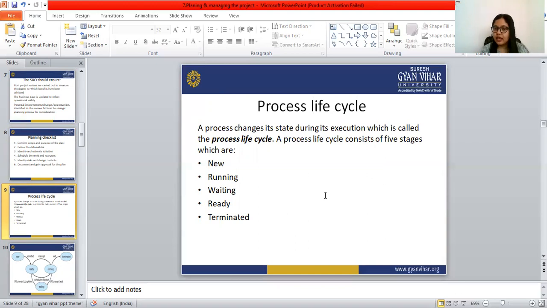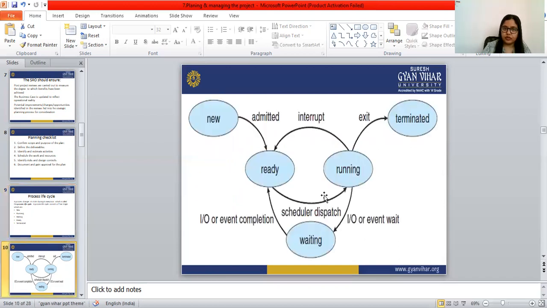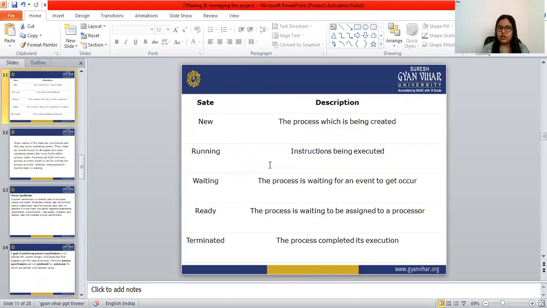The process life cycle consists of 5 stages, that is new, running, waiting, ready, and terminated. So this is the process life cycle: new, running, waiting, ready, terminated. New means the process which is being created.